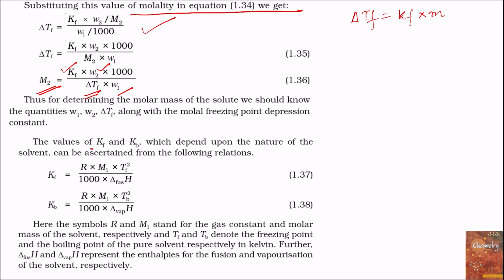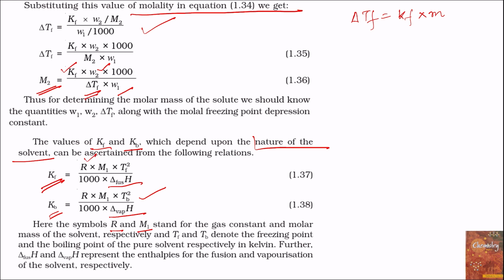Now the values of Kf and Kb, which depend upon the nature of the solvent, can be ascertained from the following relations. Kf is equal to R into M1 into Tf square divided by 1000 into delta H fusion, and Kb is equal to R into M1 into Tb square divided by 1000 into delta H vaporization. R and M1 stand for the gas constant and molar mass of the solvent respectively.